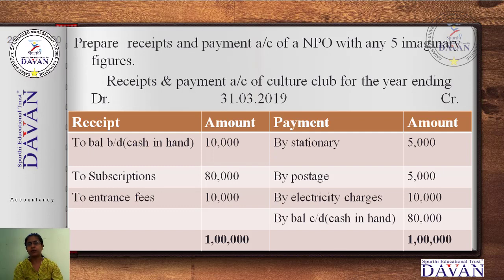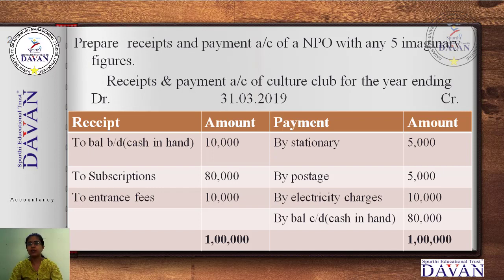Take the same 1 lakh rupees on the credit side also. Deduct the above expenses, stationery 5,000, postage 5,000 and electricity charges 10,000, so that you get the balance carried down, that is cash in hand.